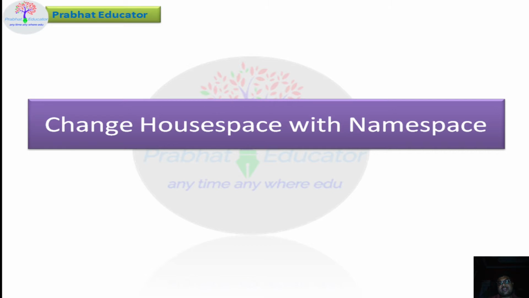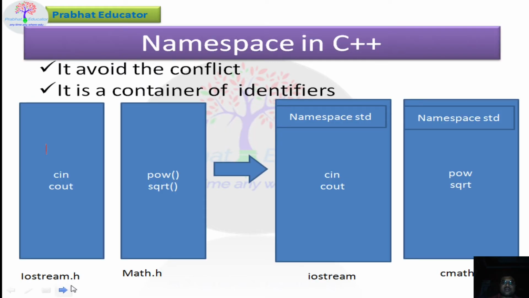As you can see here, cin and cout are in iostream.h, and here we will learn the difference between iostream.h and iostream. If you have seen the earlier videos in the programming series, I use iostream, not iostream.h. iostream.h was used in the olden version, and it became obsolete. Why is it obsolete?